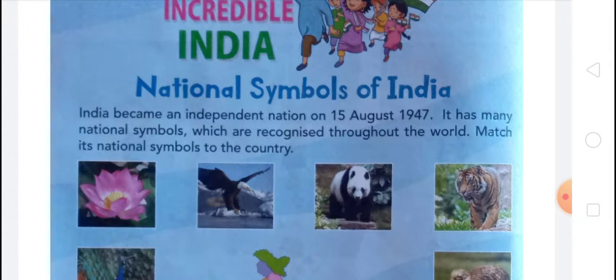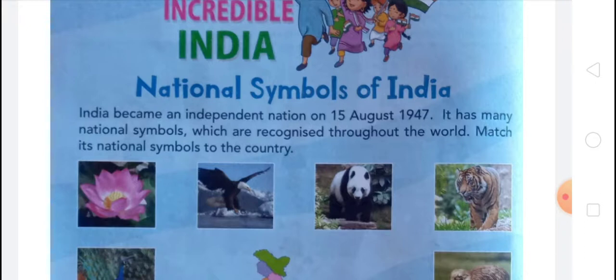And after that there is national animal tiger. The magnificent tiger, Panthera tigris, is a striped animal. It has a thick yellow coat of fur with dark stripes. The combination of grace, strength, agility, and enormous power has earned the tiger its pride of place as the national animal of India.